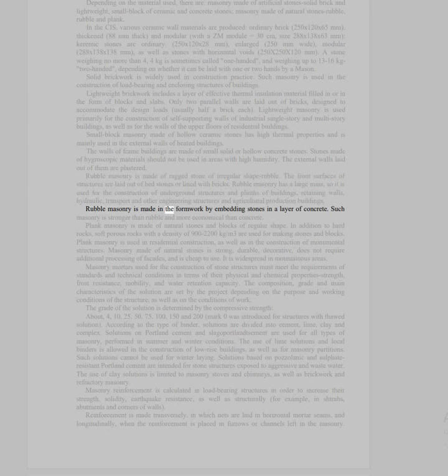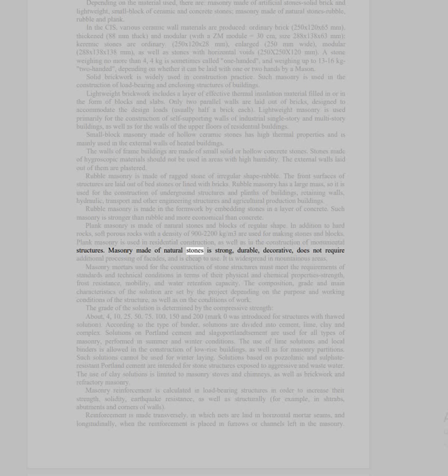Rubble concrete masonry is made in the formwork by embedding stones in a layer of concrete. Such masonry is stronger than rubble and more economical than concrete. Plank masonry is made of natural stones and blocks of regular shape. In addition to hard rocks, soft porous rocks with a density of 900-2200 kg/m3 are used for making stones and blocks. Plank masonry is used in residential construction, as well as in the construction of monumental structures.